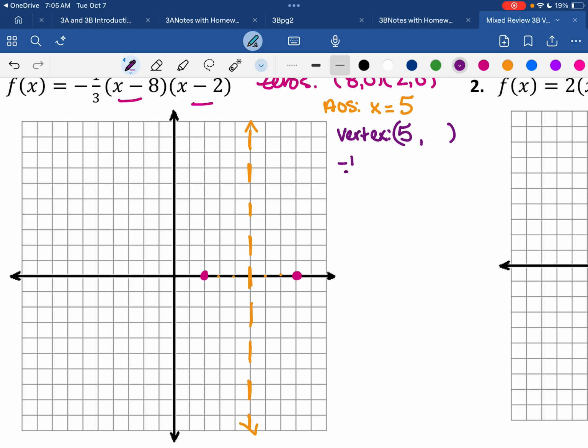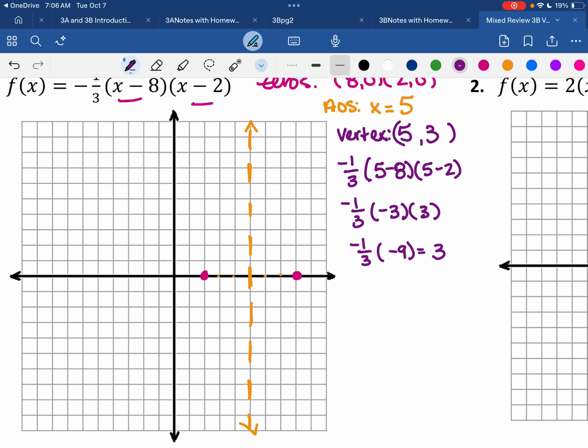So I'll take negative 1/3 times 5 minus 8, and then 5 minus 2: negative 1/3 times negative 3 times 3, negative 1/3 times negative 9, which is going to equal a positive 3. So my vertex is at 5, positive 3.